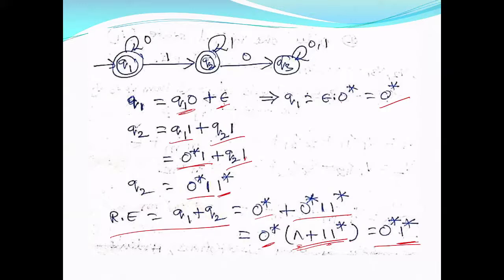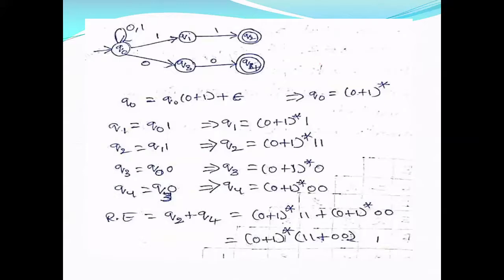0 star, 1 star. So this is for the language which does not contain 1 0 as a substring. Look at this. If you have 1 0, you will never accept. Q3 is the indefinite state. If you have 1 0, we will never accept the string. As long as there is no 1 0 in the string, we will accept.